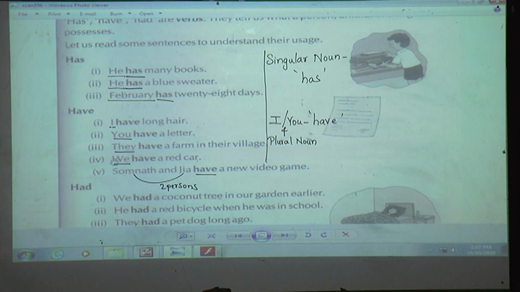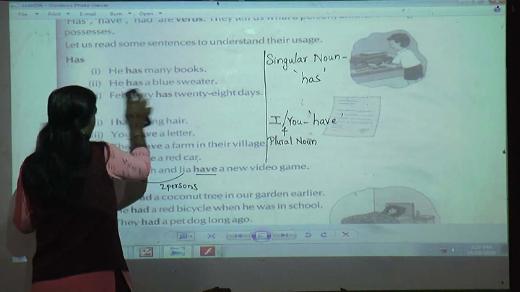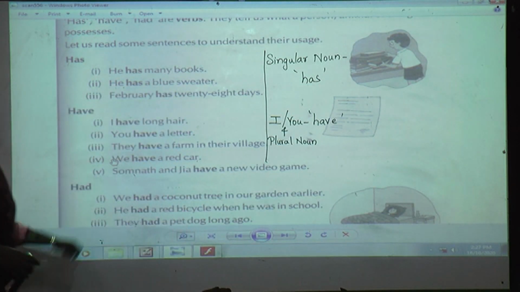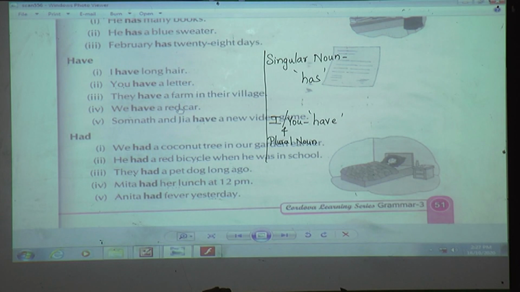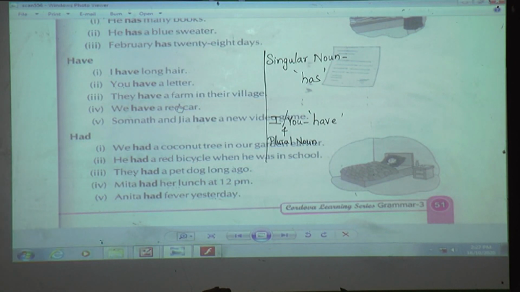Now had. Now had is used when we talk about things that are already past. Means past tense. In short we can say past tense. Shall we read or we'll go for this? Had. Have you written down this, students? Just write. In front of this you write the singular noun.